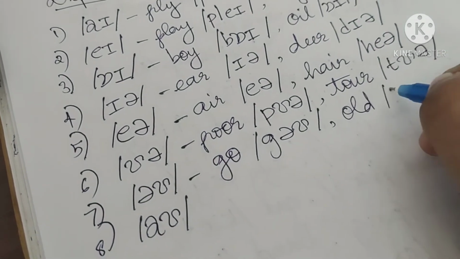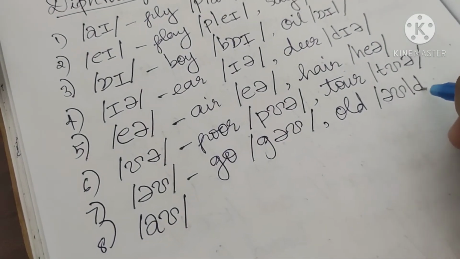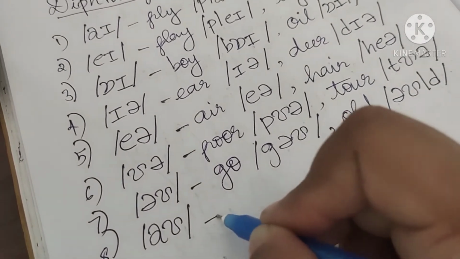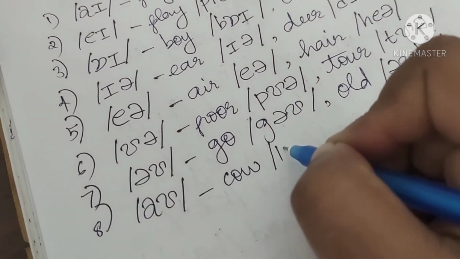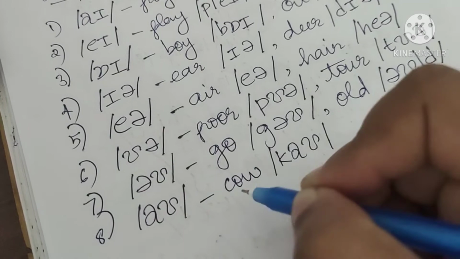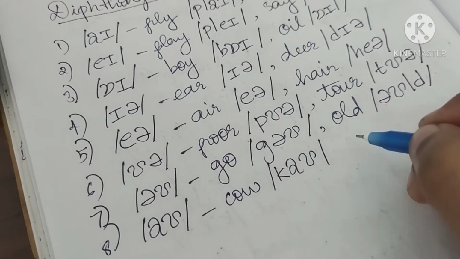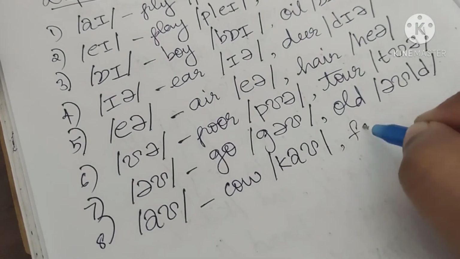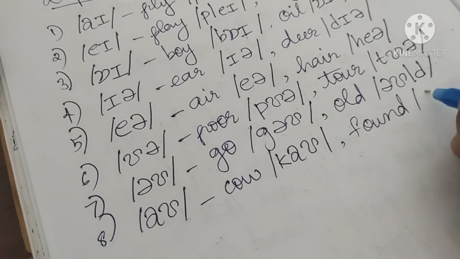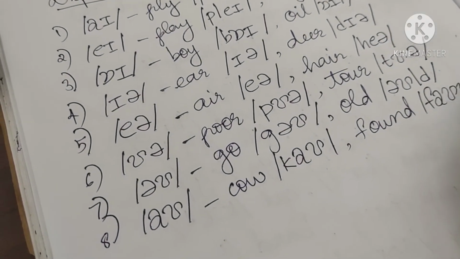This is not old. This is old. Ow as in cow. Cow. See, though the letter is C, the sound is K. Found.